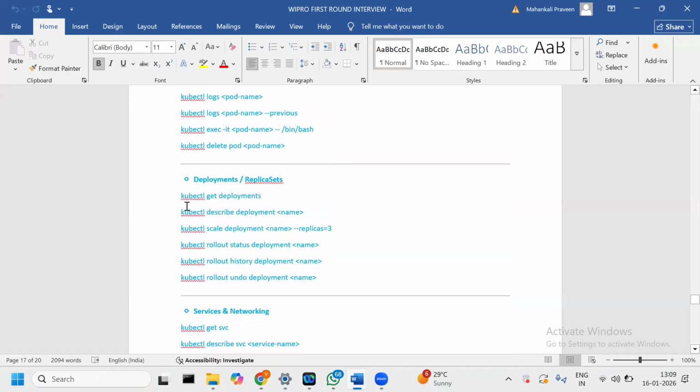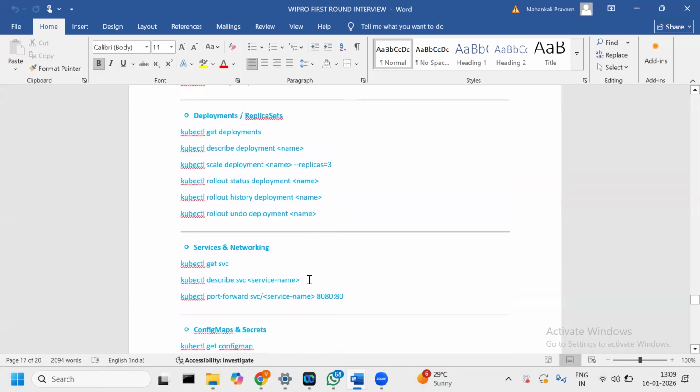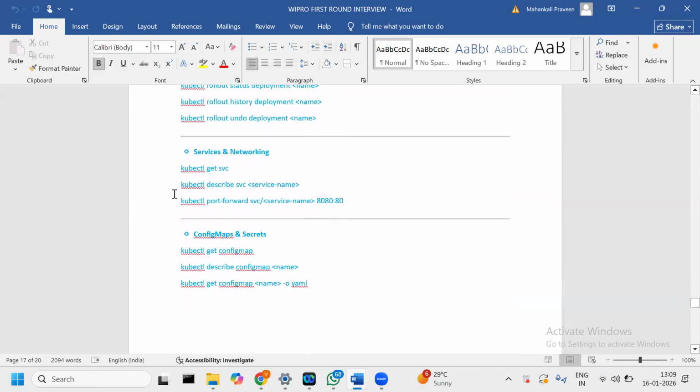And for deployments and replica sets, how to describe the deployments, how to scale our deployment, how to roll out strategies, how to roll back, the rollout command on our deployment name. And for services we check get svc, describe svc, and port forwarding.